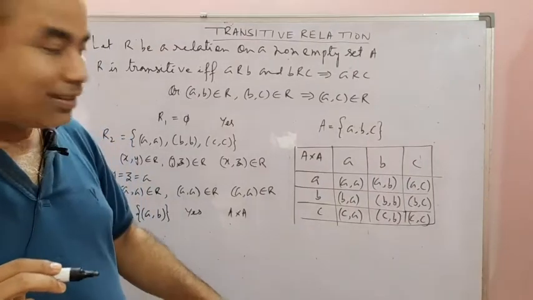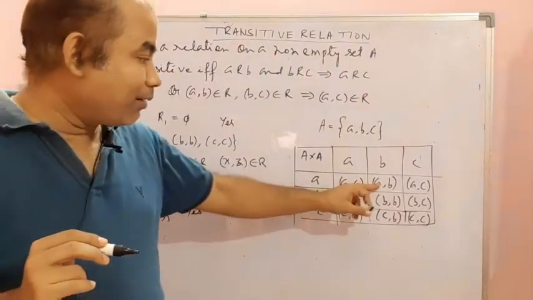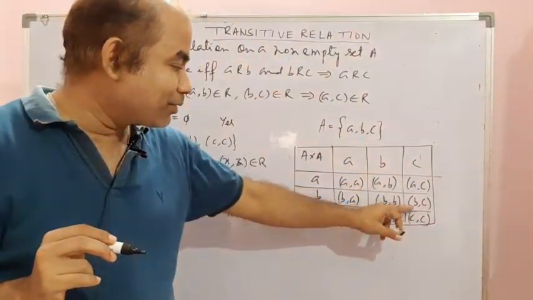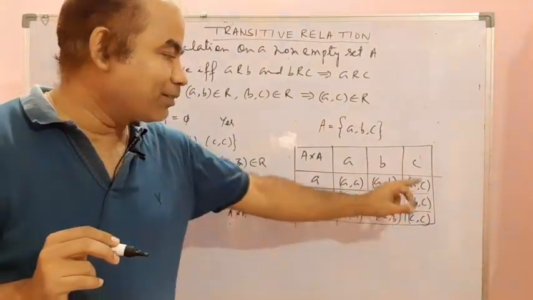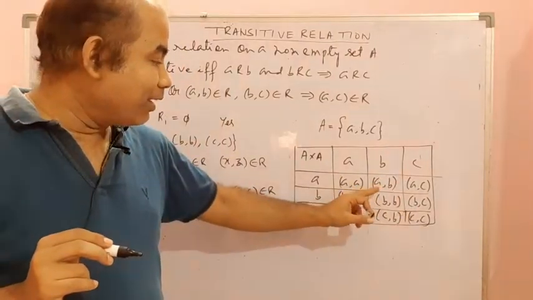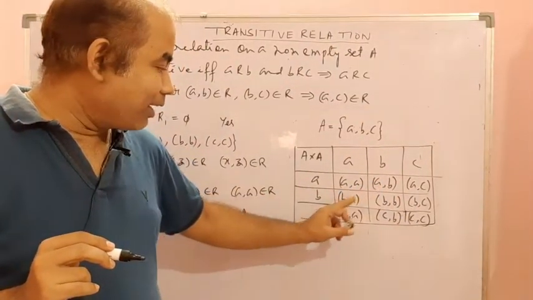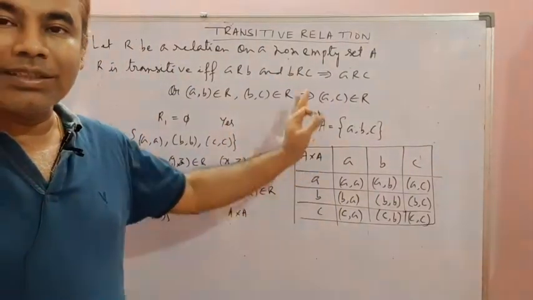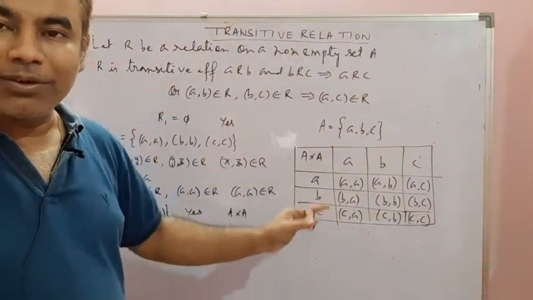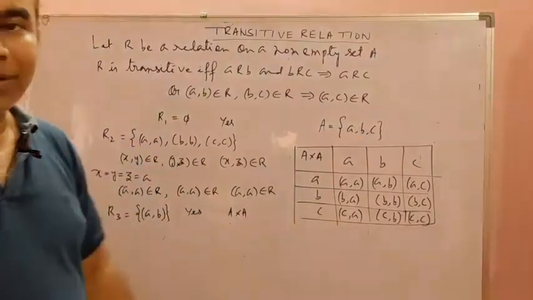Why? Because for a comma b belongs to R, b comma c belongs to R, we have a comma c also. Or a comma b and b comma a, we have a comma a. So this condition is satisfied by all, because all the ordered pairs are here, so it is yes.